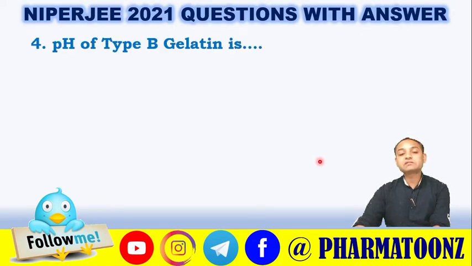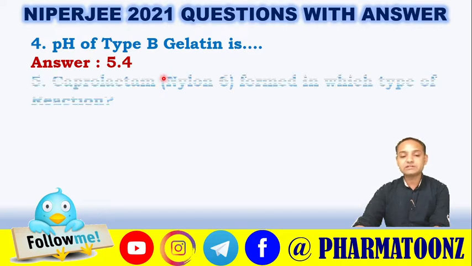Fourth question is the pH of type B gelatin, which is 5.4. So there are two types of gelatin, type A and type B. Type A is formed due to acid hydrolysis, and type B is formed by alkali hydrolysis.